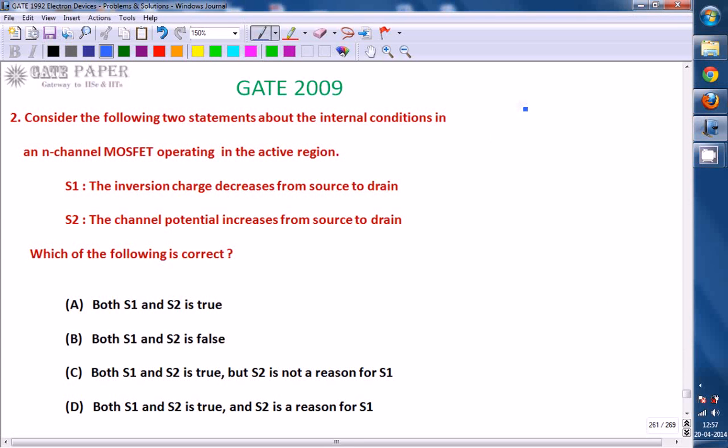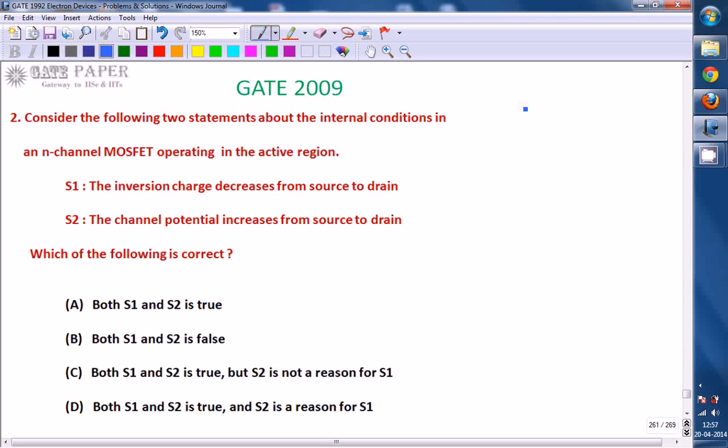We are discussing the GATE 2009 ECE paper, and this question is related to electronics. Consider the following two statements about the internal conditions in an N-channel MOSFET operating in the active region. Statement 1: The inversion charge decreases from source to drain. Statement 2: The channel potential increases from source to drain. Which of the following is correct?